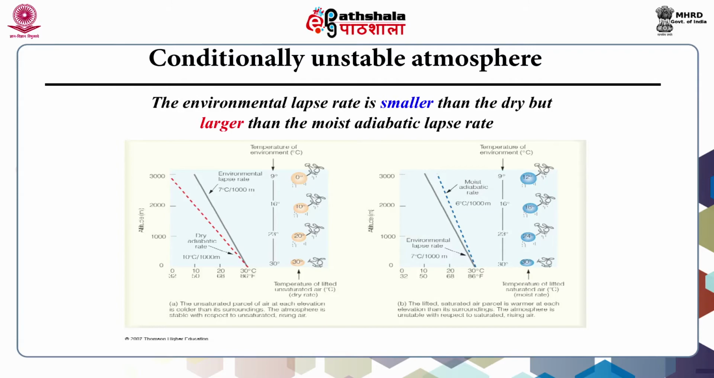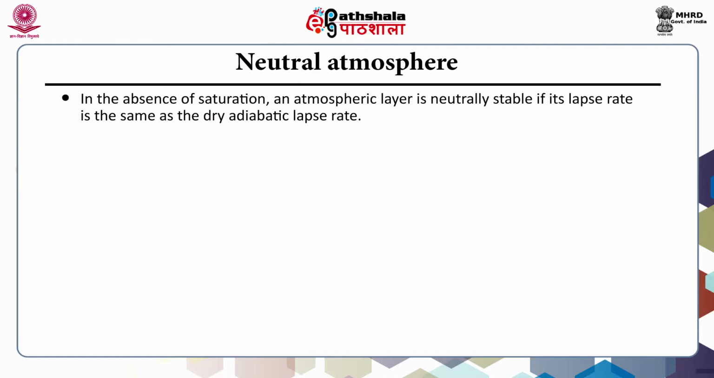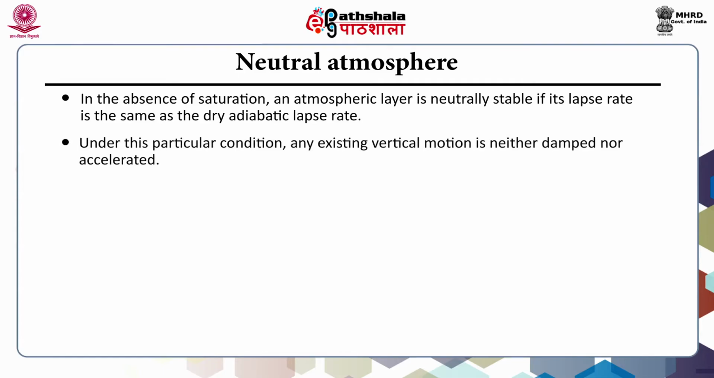While in figure B, the lifted saturated air parcel is warmer at each elevation than its surroundings. The atmosphere is unstable with respect to saturated rising air. Neutral atmosphere. In the absence of saturation, an atmospheric layer is neutrally stable if its lapse rate is the same as the dry adiabatic lapse rate. Under this particular condition, any existing vertical motion is neither damped nor accelerated.